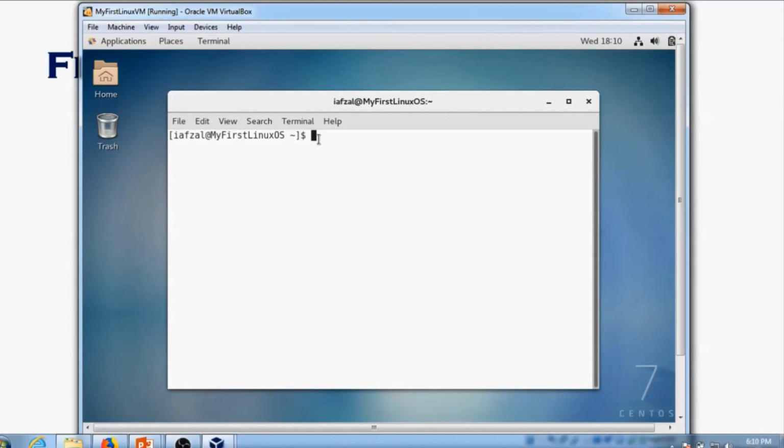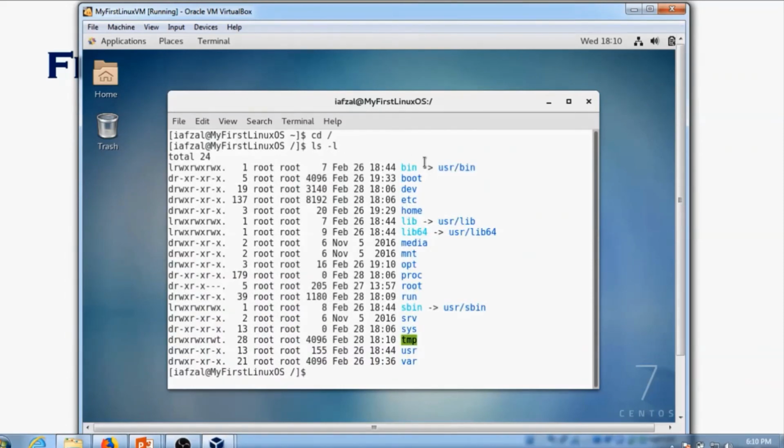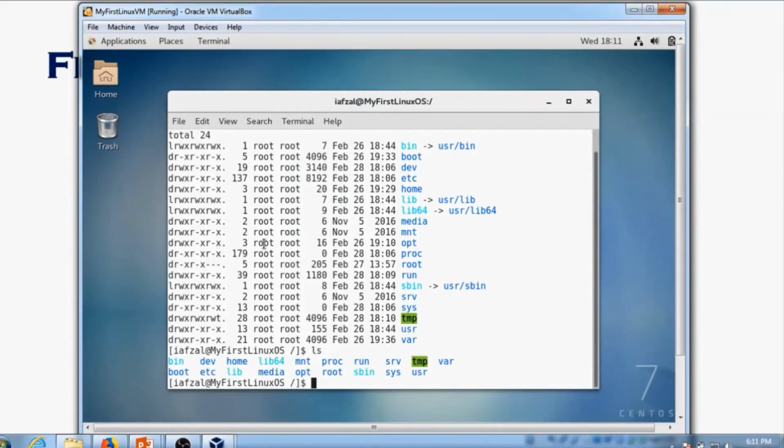As I said, in the Linux file system, it starts with root. So when you do cd slash, which is root, hit enter, and then you do ls -l, here you have a list of all the directories and files that start with slash. You could go into each of these directories and see how the file system is structured. So I hope you got the gist of what the file system looks like and why we have a file system in our operating system.